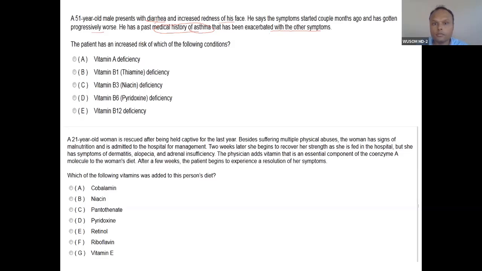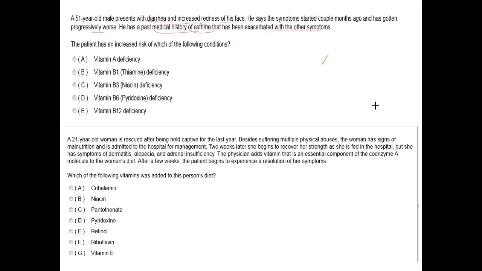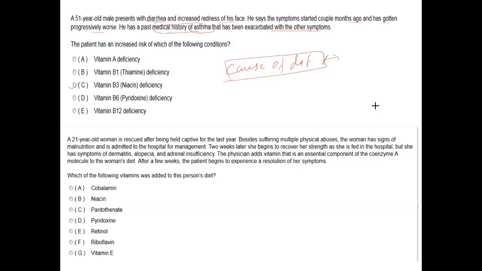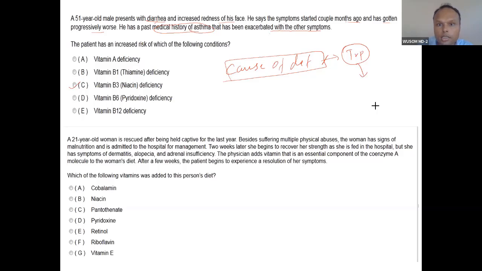Is it C? Yes, it is C. And what might be the cause of this deficiency? The cause of this niacin deficiency? Tryptophan deficiency, yes. Because of what? Hartnup disease? Not that, because of the symptoms. He says the symptoms started a couple of months ago.